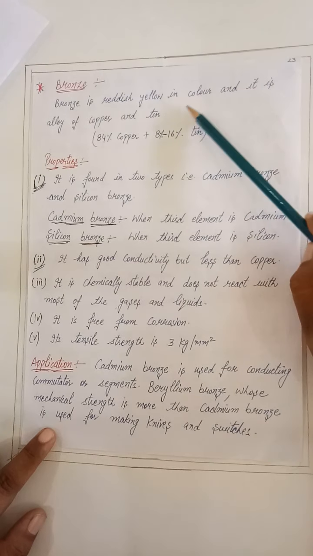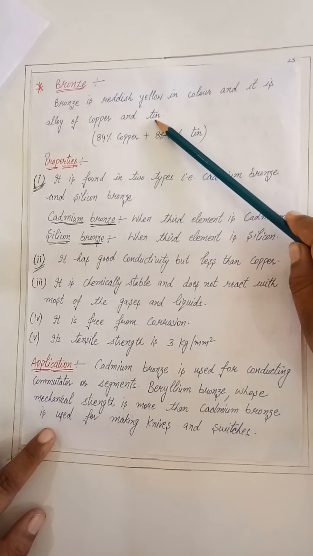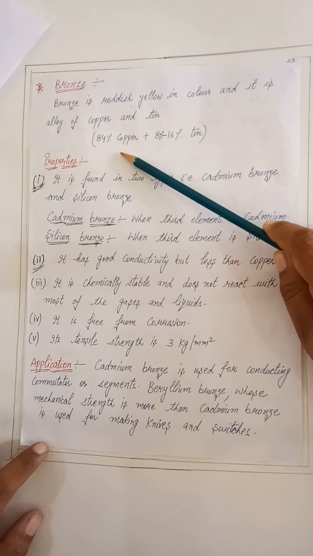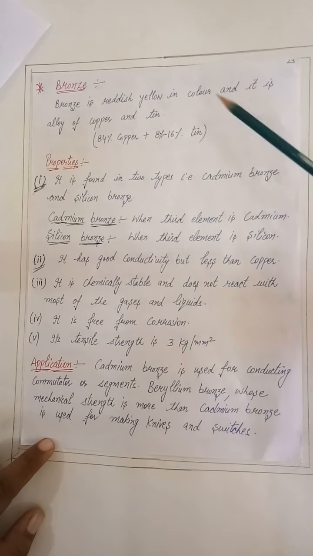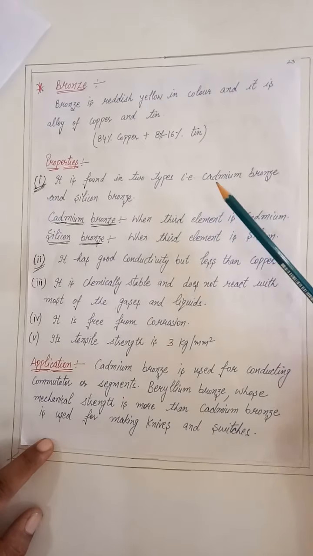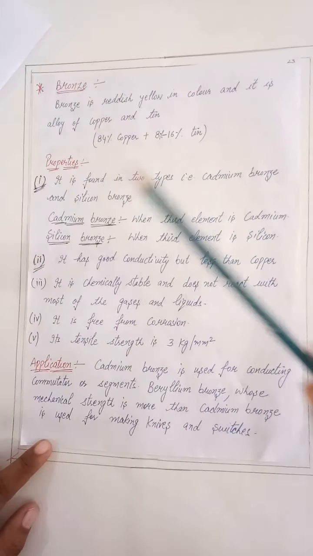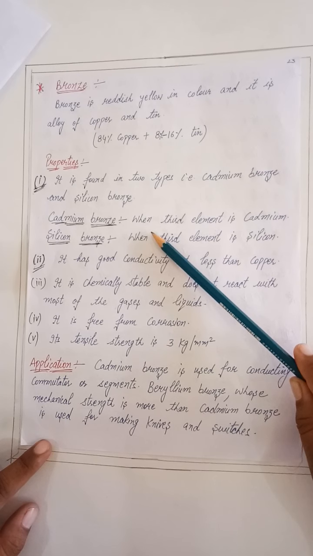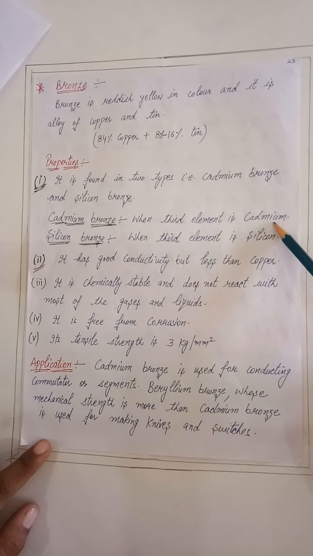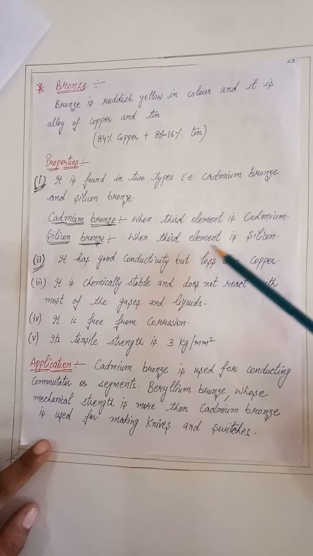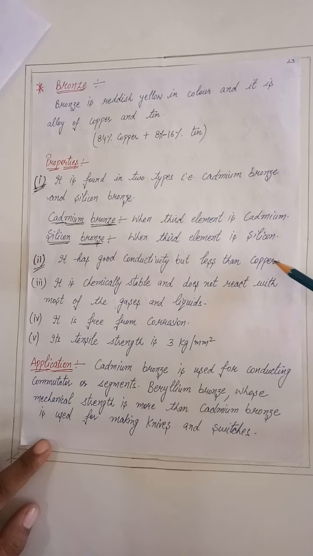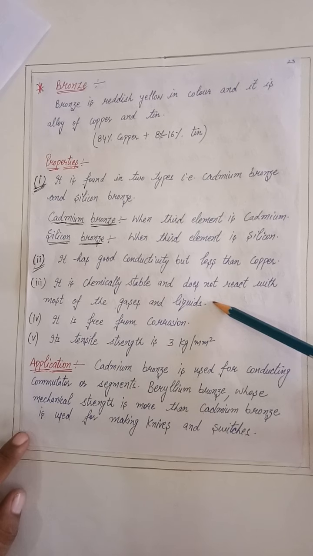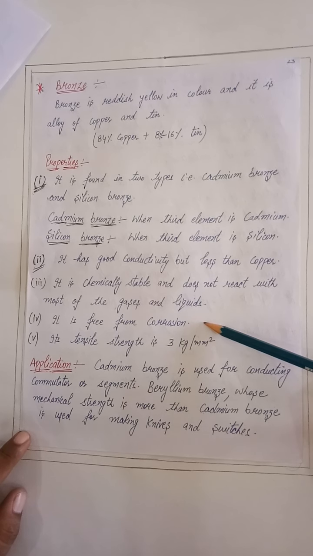Bronze is reddish yellow in color and it is an alloy of copper and tin. 84% of copper and 8% to 16% is the tin. Properties of bronze: it is found in two types, that is cadmium bronze and silicon bronze. Cadmium bronze means when the third element is cadmium, and silicon bronze when the third element is silicon. It has good conductivity but less than copper. It is chemically stable and does not react with most of the gases and liquids. It is free from corrosion.